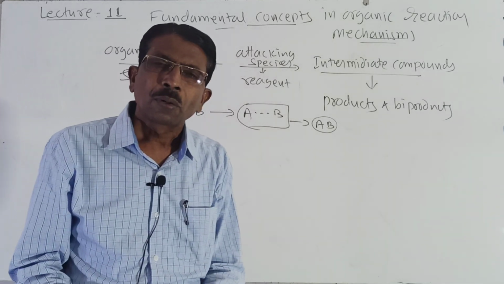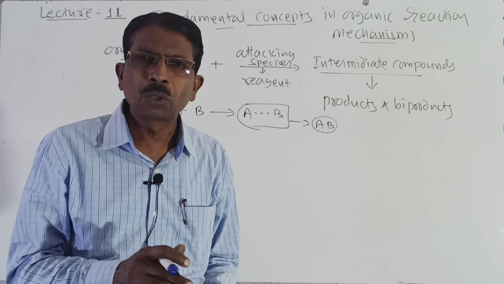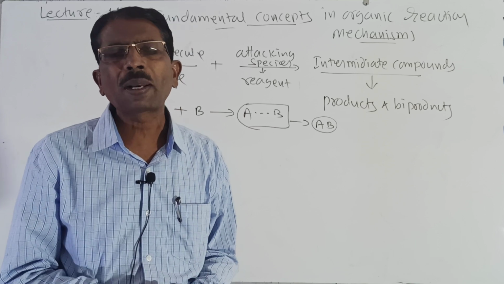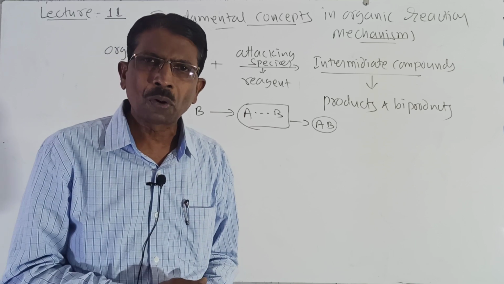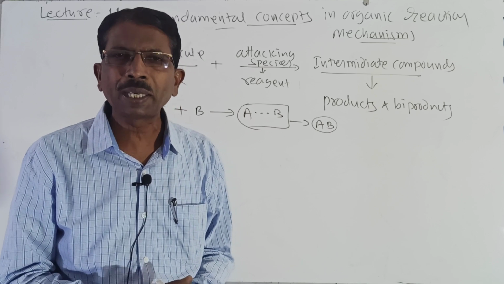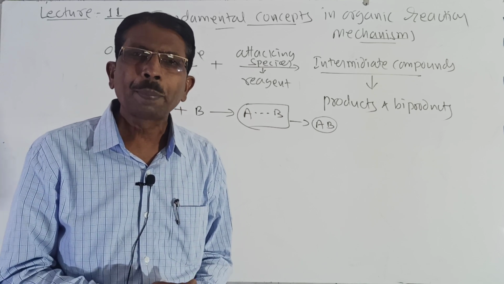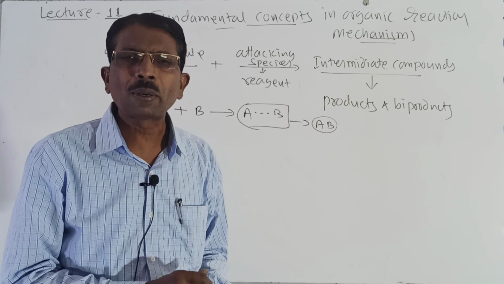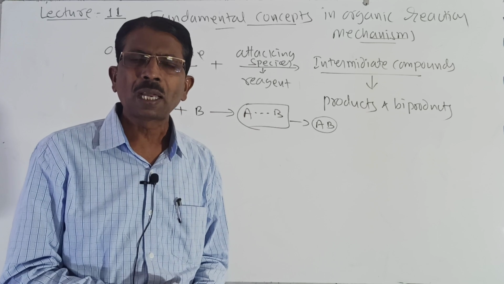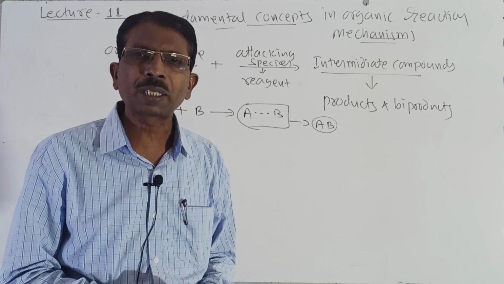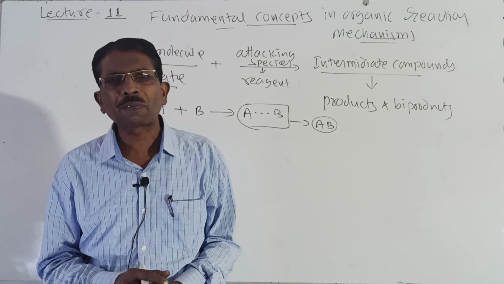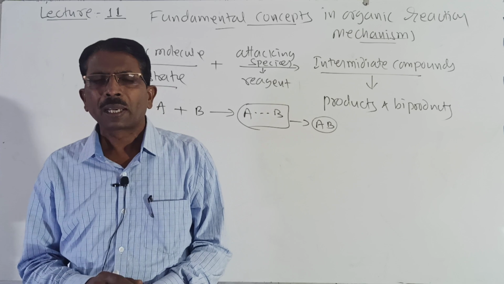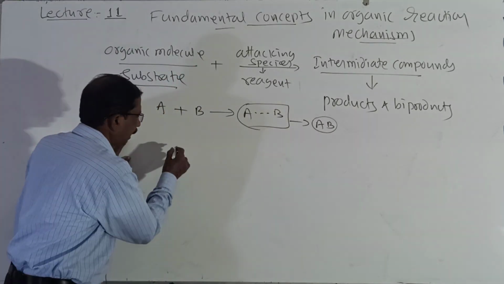Then here the covalent bond, you know the covalent bond, ionic bond and coordinate bond. What is a covalent bond? The covalent bond is formed by the sharing of an electron pair between the two atoms. If one pair of electrons is shared, it forms a single bond. If two pairs are shared, it forms a double bond, and if three pairs of electrons are shared, then it forms a triple bond. So the covalent bond is formed by sharing of an electron pair only.